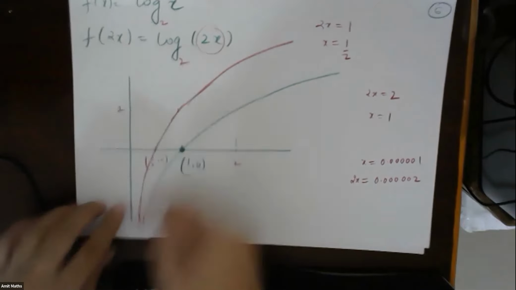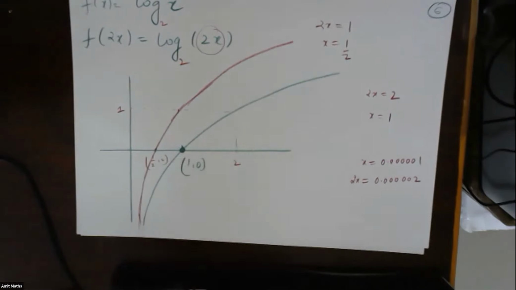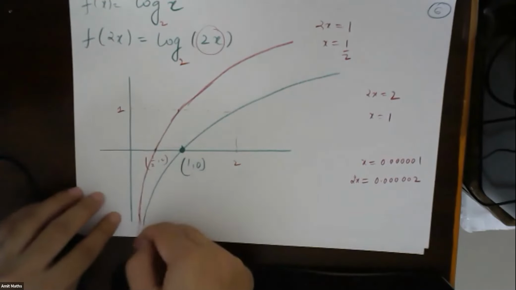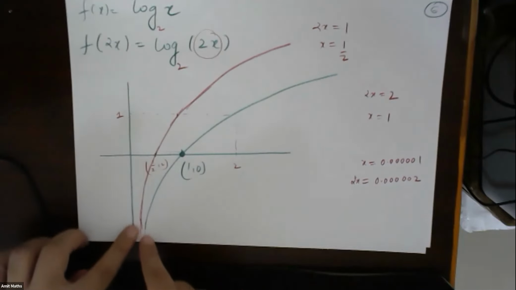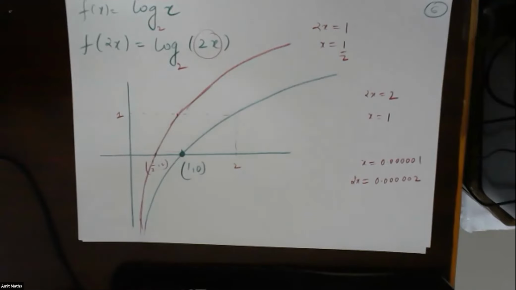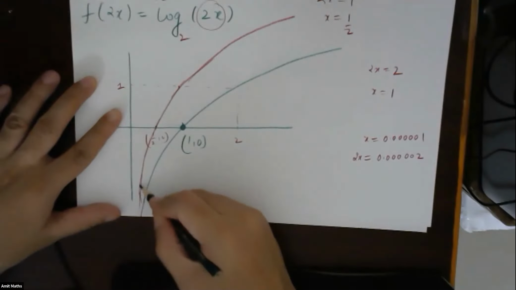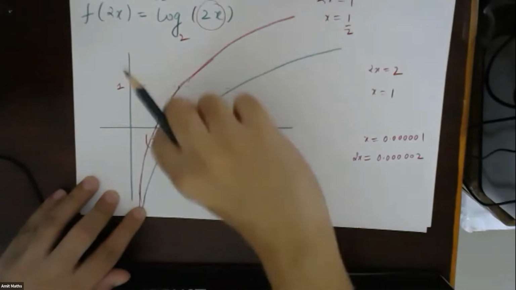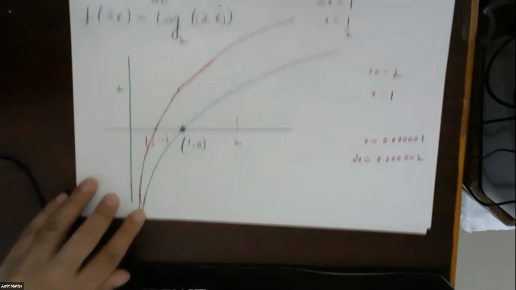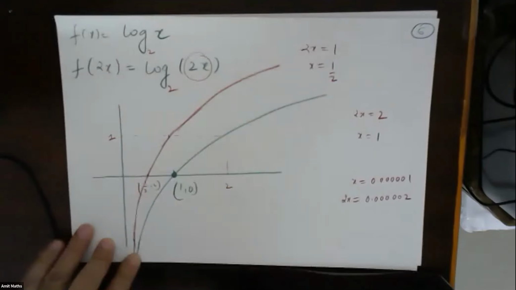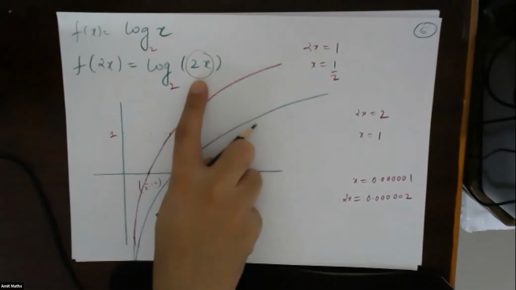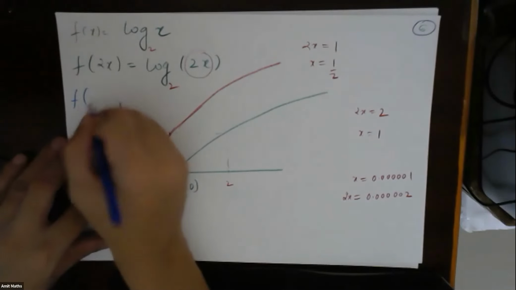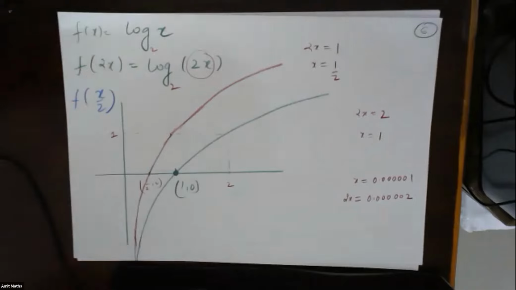So if you keep on going down, you will get these two parts almost converging to each other. As you move down, these two parts will converge, and as you move up, these parts will diverge. Understood? So you understood where this is stretching? Fine. Now this was for log 2x. I want you to draw on the same graph f of x by 2.